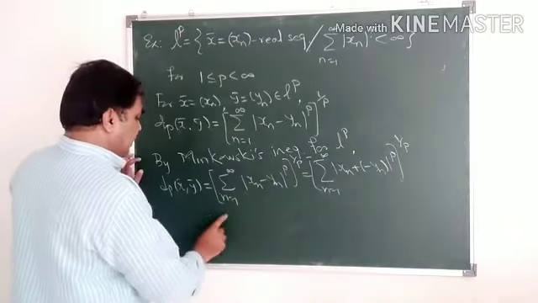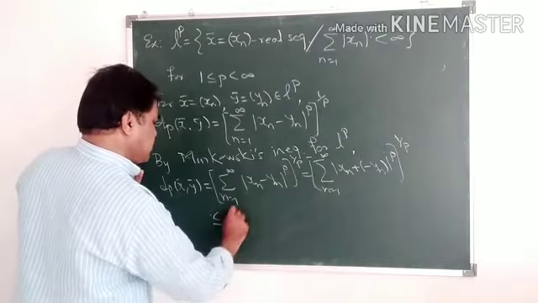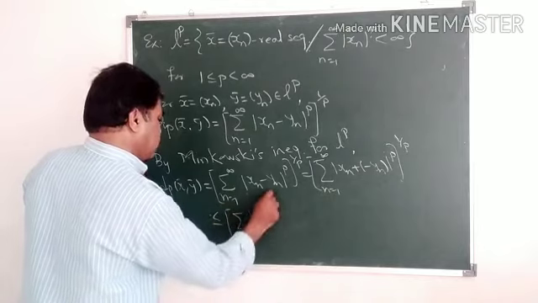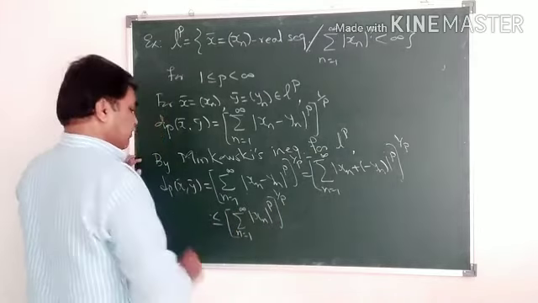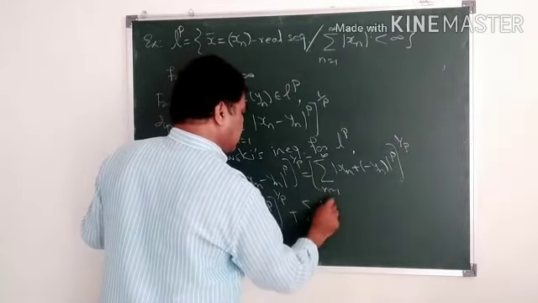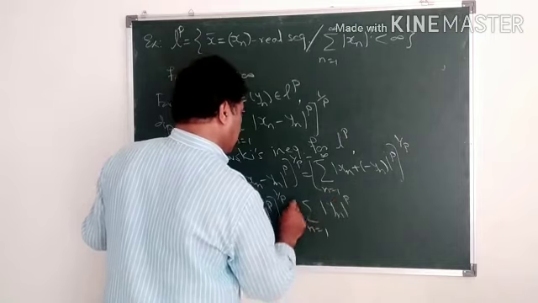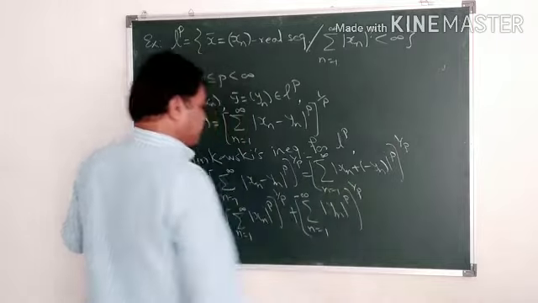Then by applying the inequality for LP, this is less than or equal to summation of mod xn to the power p, whole thing raised to 1 by p, where n runs from 1 to infinity, plus summation of mod of yn raised to p, n equal to 1 to infinity, whole thing raised to 1 by p.